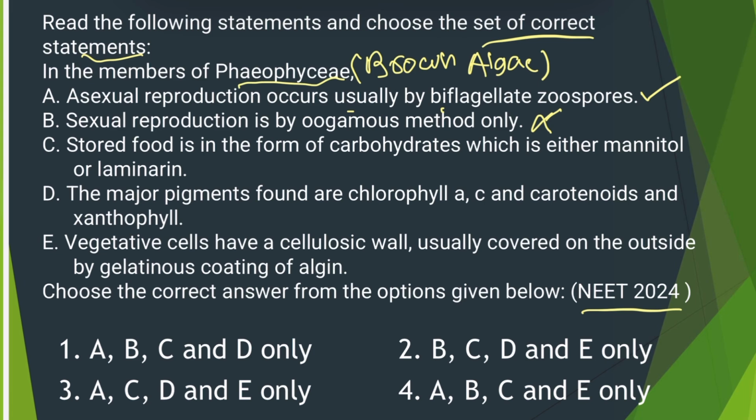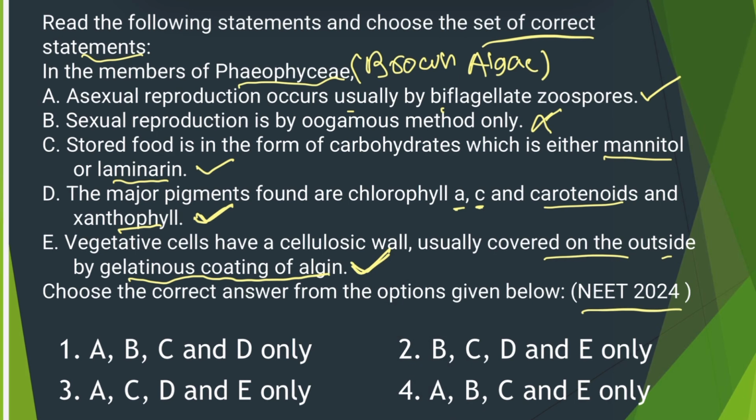Now if you look at statement C, stored food material is in the form of carbohydrates, which is either mannitol or laminarin. This is also the correct statement. And the major pigments found are chlorophyll A, chlorophyll C, carotenoids and xanthophyll. Yes, this is also the correct statement. And statement E says vegetative cells have cellulosic cell wall, usually covered on the outer side by gelatinous coating of algin. Yes, this is also the correct statement.